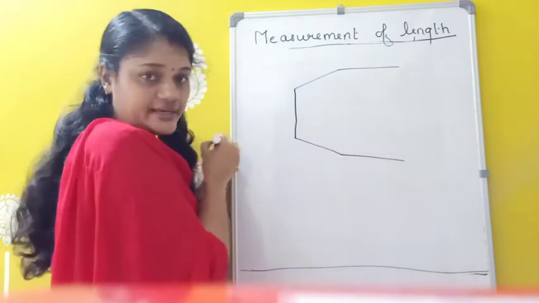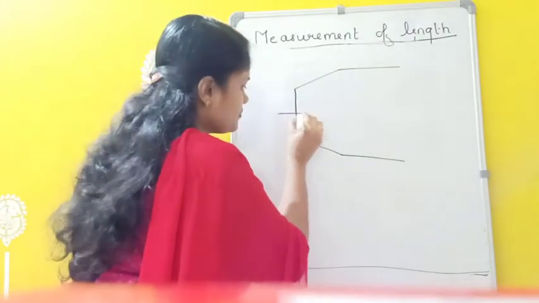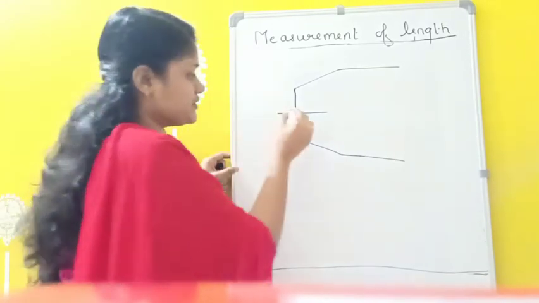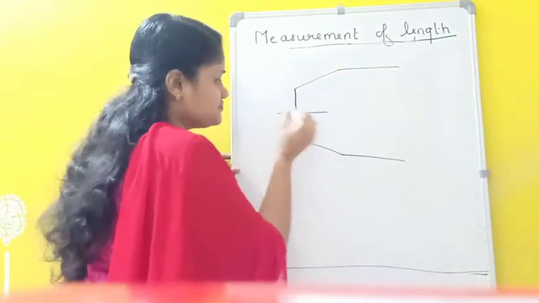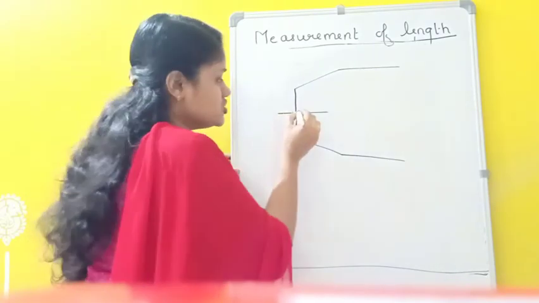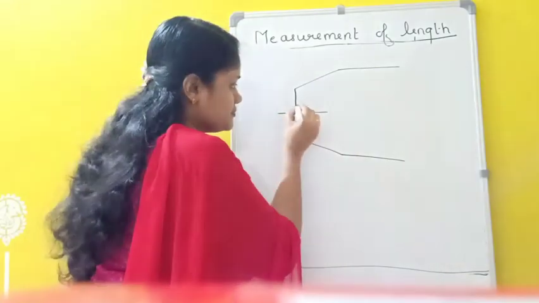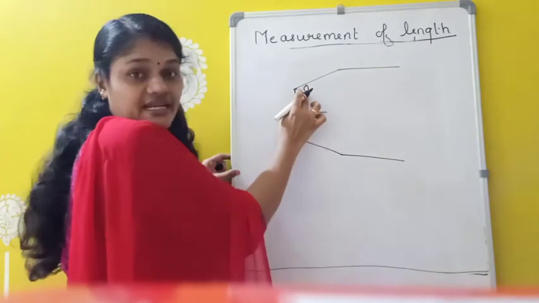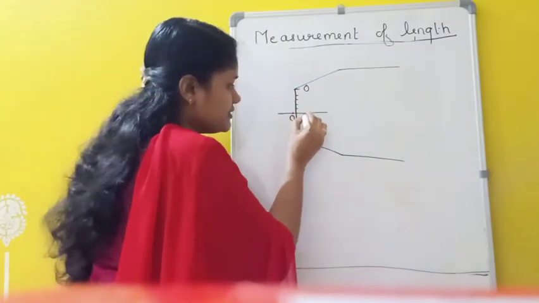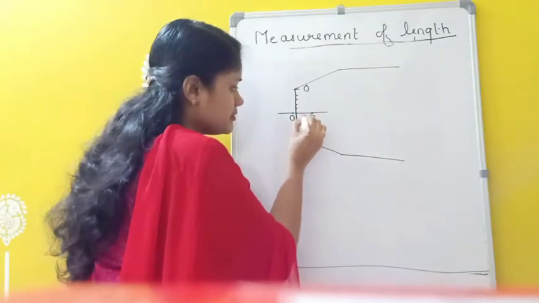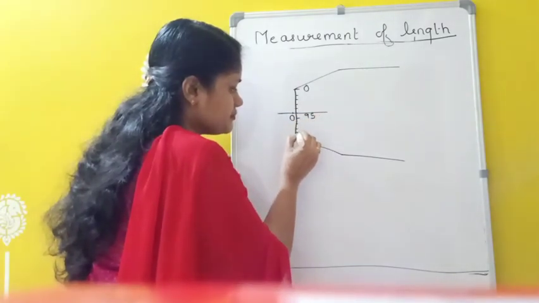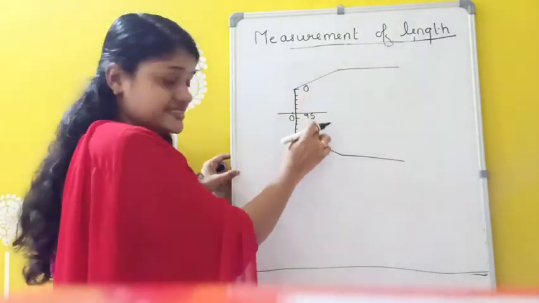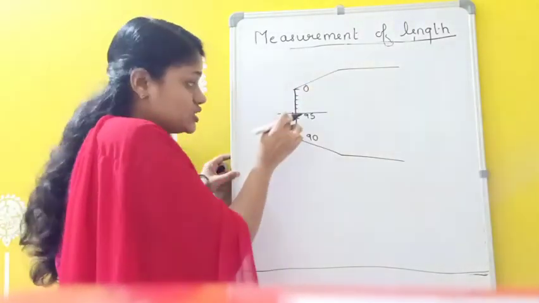So this is the head scale. And suppose 0 of the pitch scale is coming here. So this is 0 here. And when we are first rotating, then we are initializing this instrument. So at that time, suppose I am getting like this. 0 of the head scale is coming here, and here I am getting 95, and here 90. That means 0 of the head scale is above which one? 0 of the pitch scale.